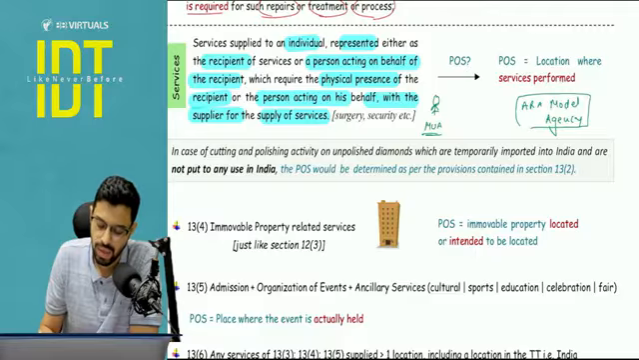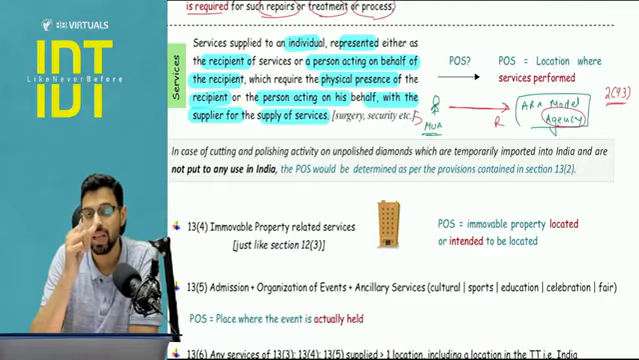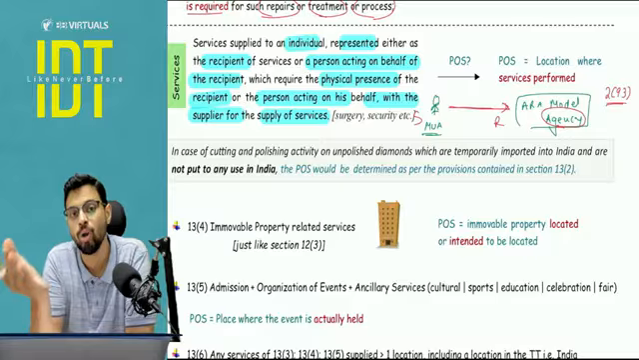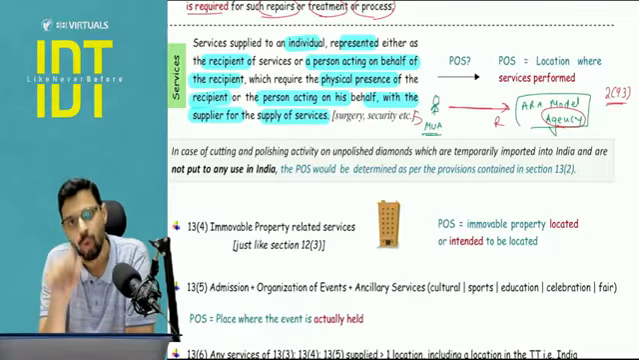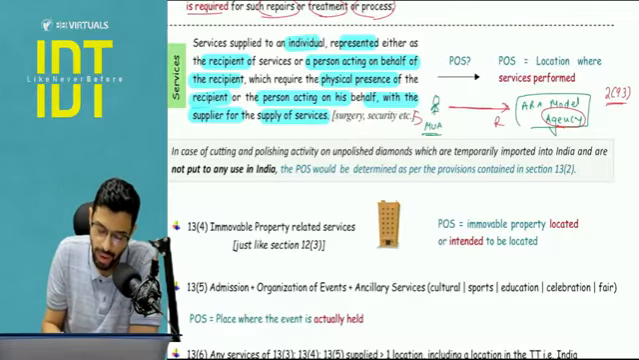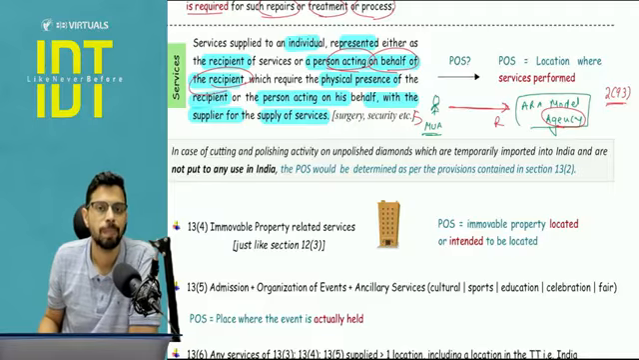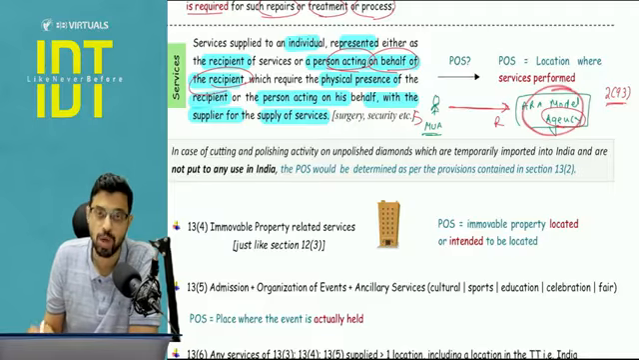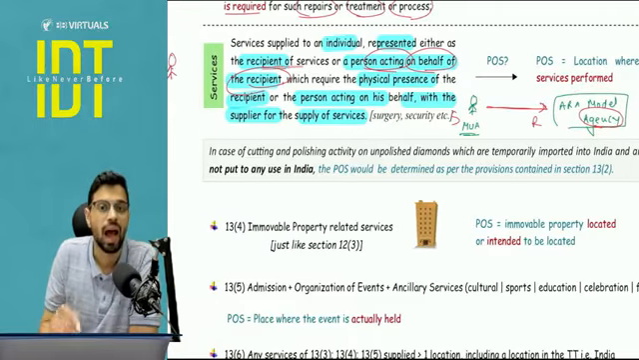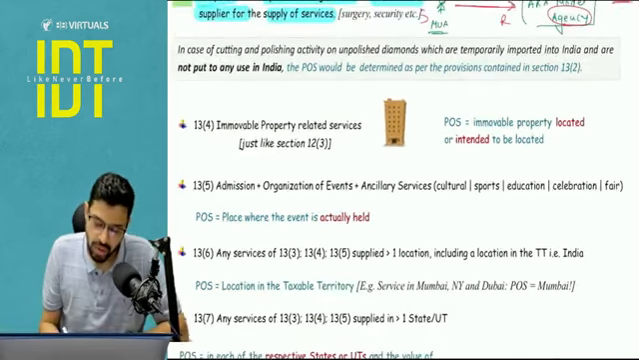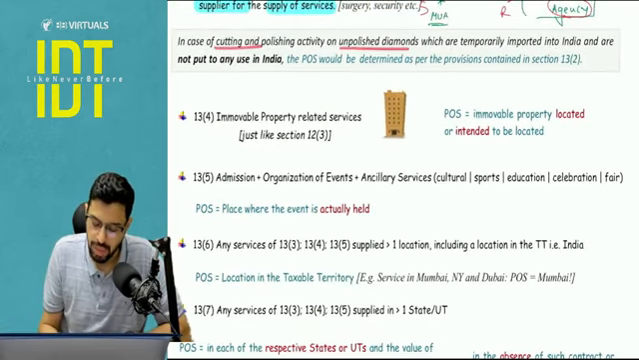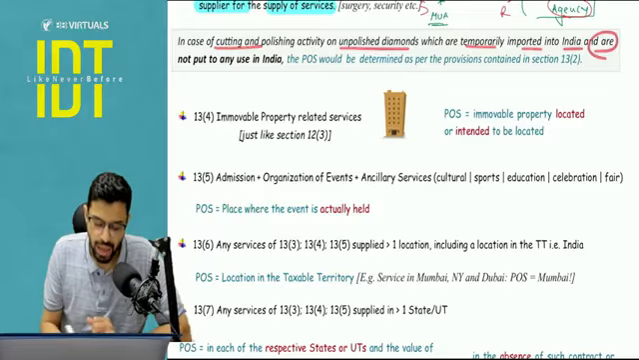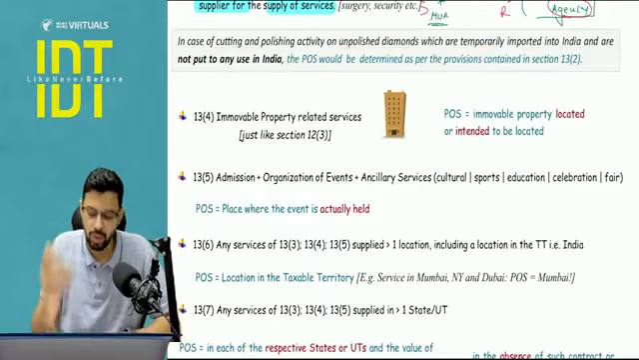Now who is the recipient here? You already know the recipient definition, section 2 clause 93: the person who is liable to pay the consideration. So this makeup artist is the supplier and this agency is the recipient. But the actual makeup will be applied on the actual models. So the models are the persons acting on behalf of the recipient, because the recipient is the agency, but the actual people whose physical presence is required are the models. Next, in case of cutting and polishing activity on unpolished diamonds which are temporarily imported into India and are not put to use in India, this is similar to this particular case.